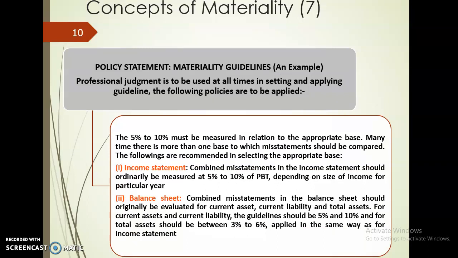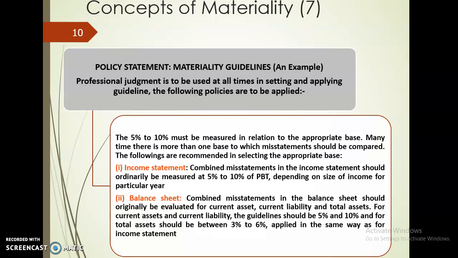Okay, the second last slide. It says here, professional judgment is to be used at all times in setting and applying guideline. So as a normal guideline, 5 to 10% must be measured in relation to the appropriate base. Many times there is more than one base to which misstatement should be compared. So we are looking at several bases.